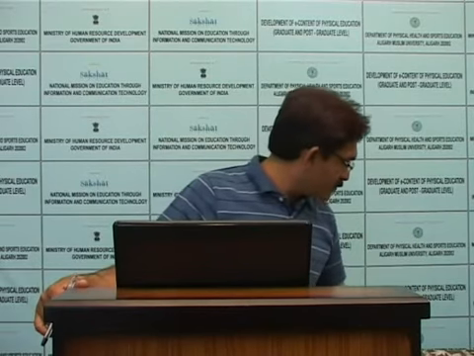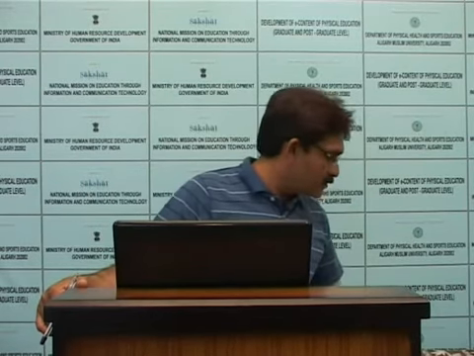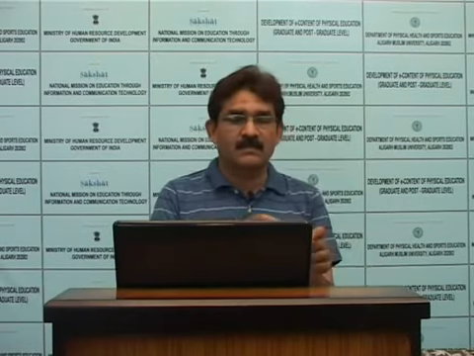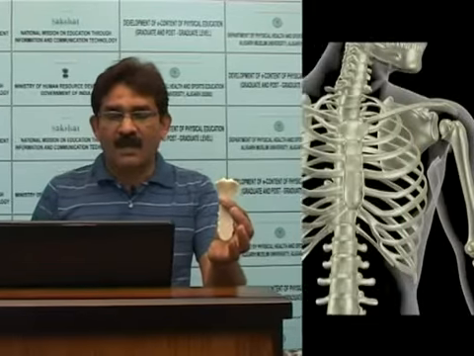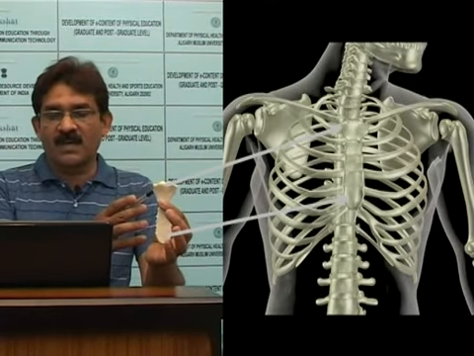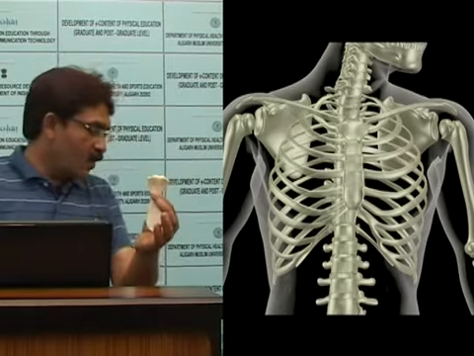Sternum: manubrium, jugular notch, clavicular notch, body of the sternum, xiphoid process, sternal angle, the junction of manubrium and body, which connects the second costal cartilage laterally and lies opposite the lower border of T4 posteriorly. This is the sternum. This is the notch of the sternum. This is the clavicular notch.